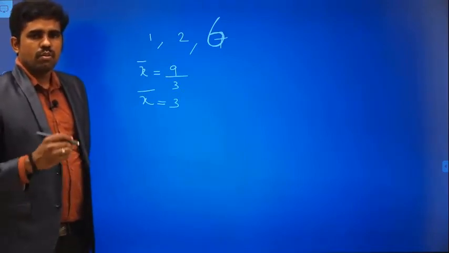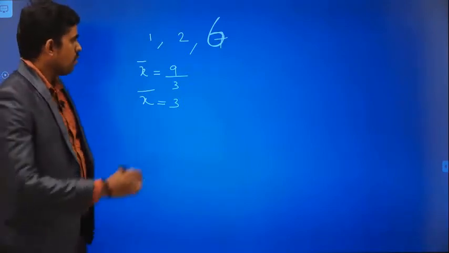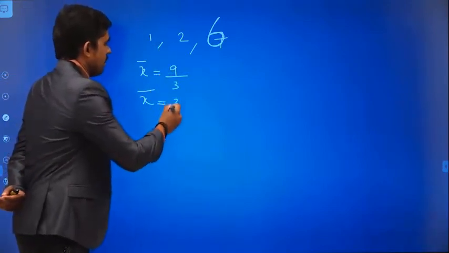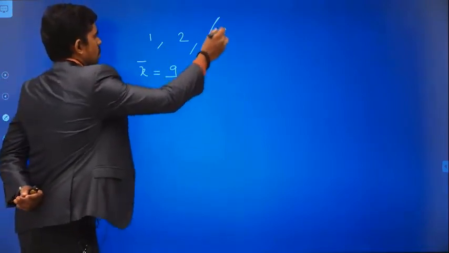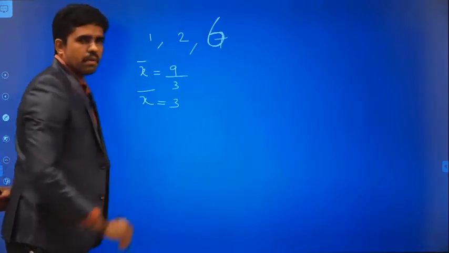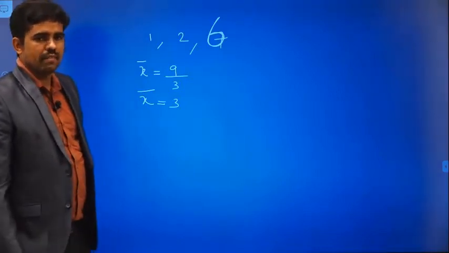Now what is the meaning of mean deviation for this data? How far the values 1, 2, 6 are deviated and dispersed from this mean, that I am going to calculate by using the mean deviation.